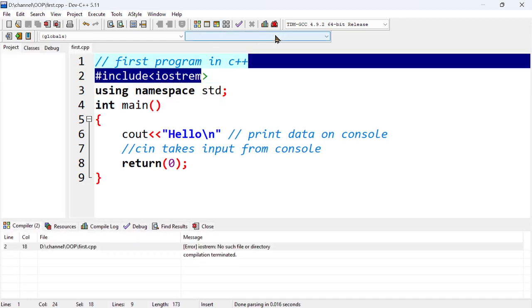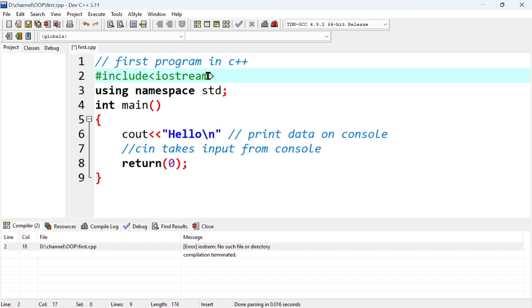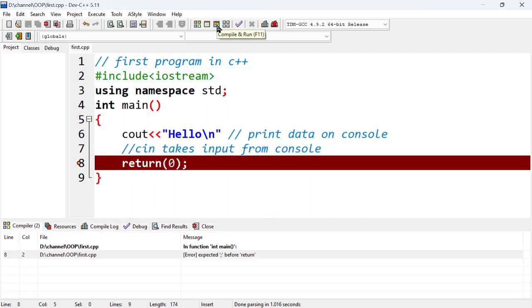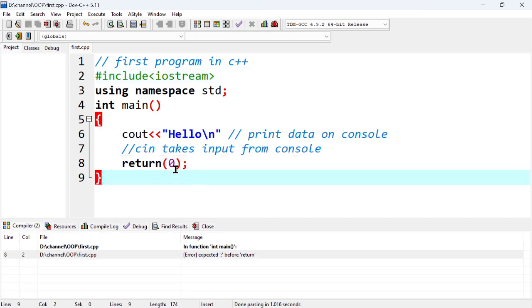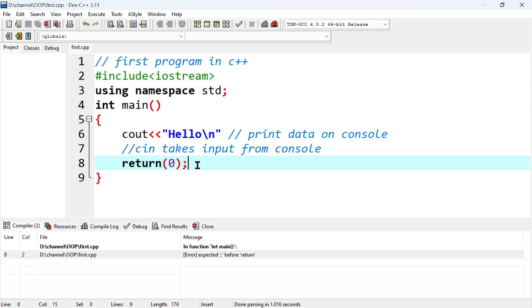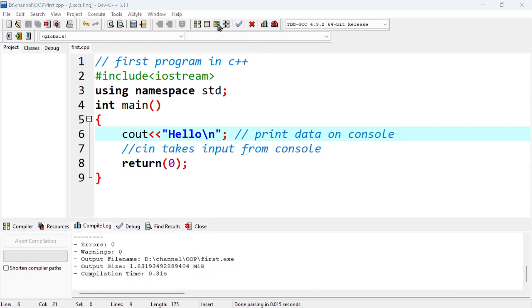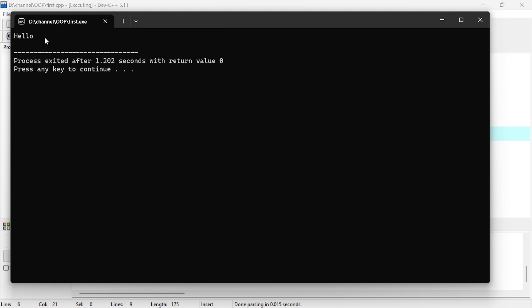Okay, we need to write iostream, and a semicolon. I forgot to include the semicolon. So here we go. We are getting the output hello. So this is our first program.